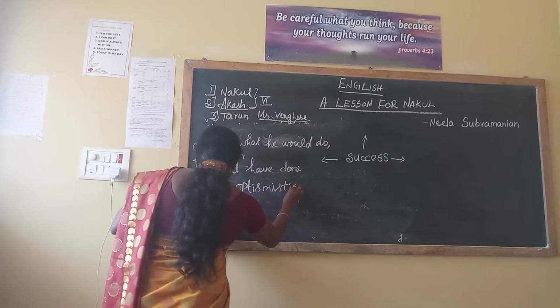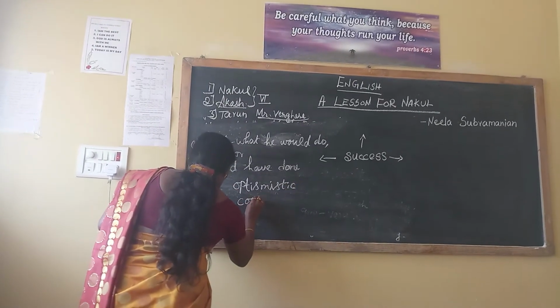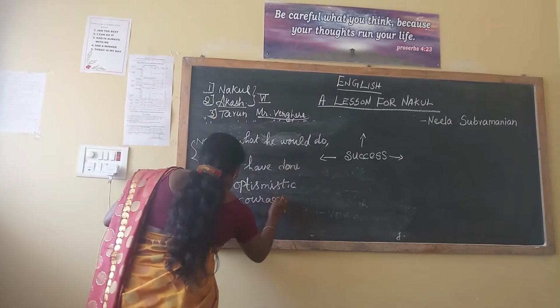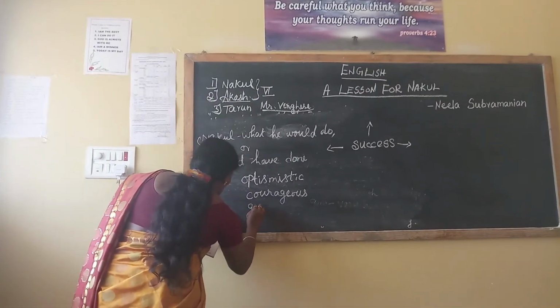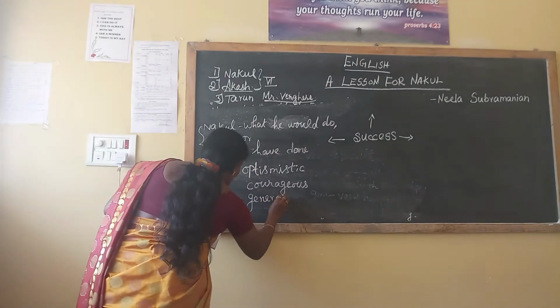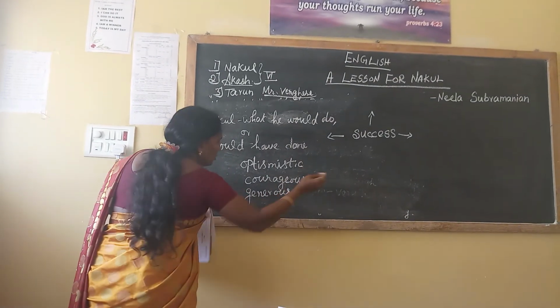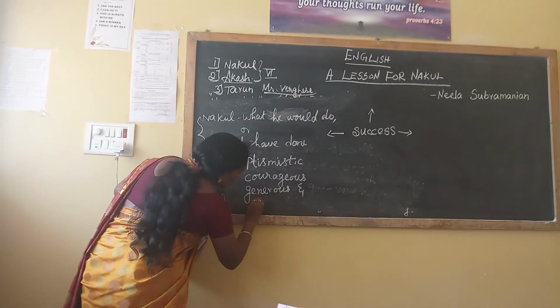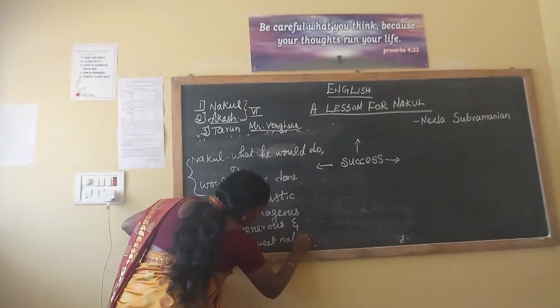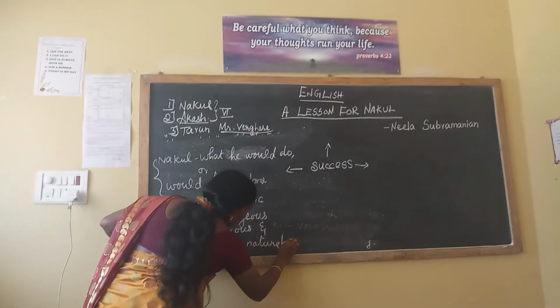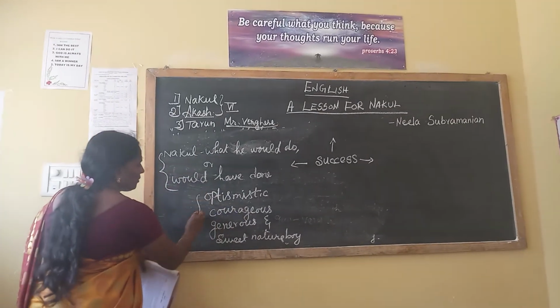Optimistic. Courageous. And generous also. Generous. He is a sweet natured boy. This is the difference between the two.